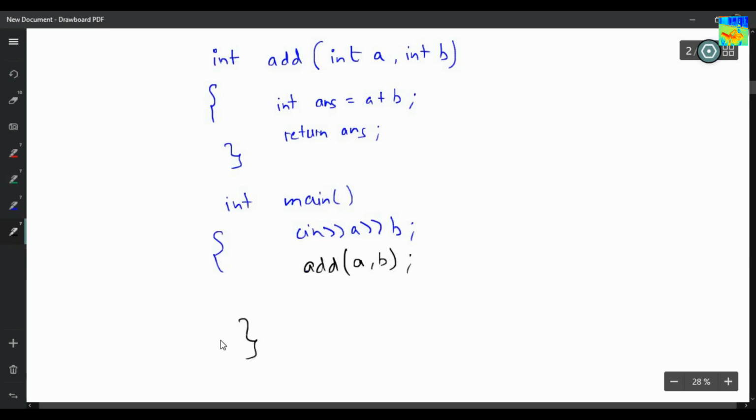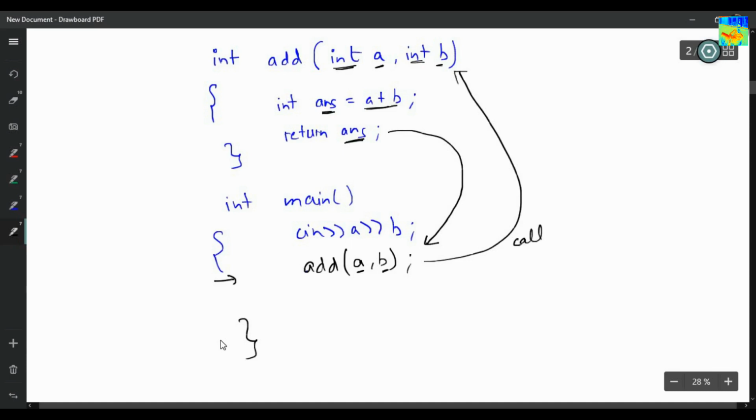At this line, I am calling the function add, and add is taking two values as input, and the values are integers. That is why I have written int here. It is calculating the answer A plus B, and then it is returning the answer to the main. So this is call, and this is return, or you can say report to main.